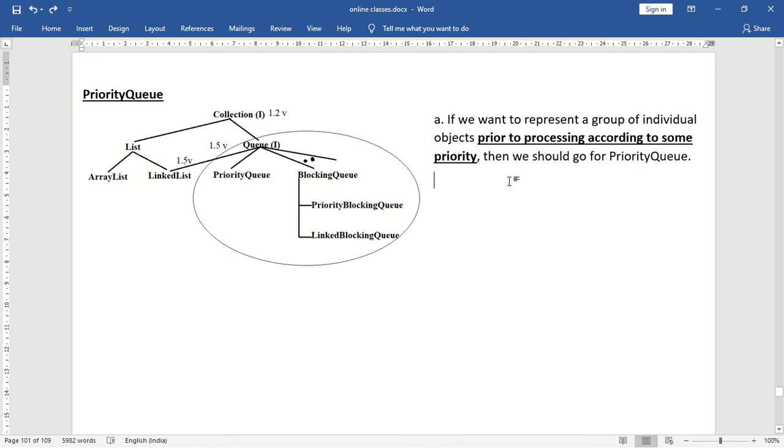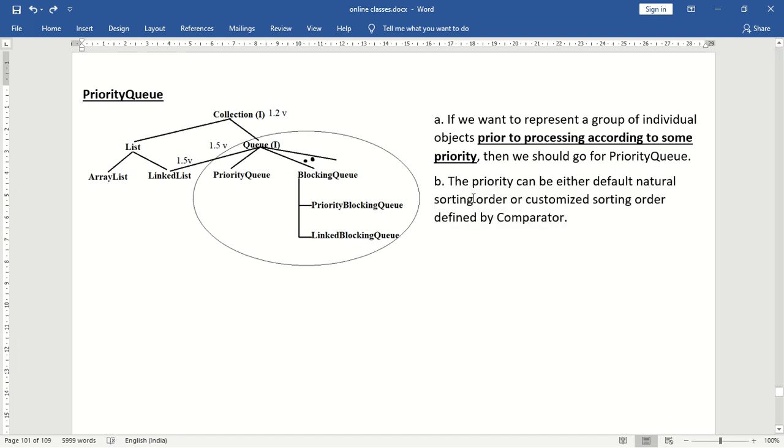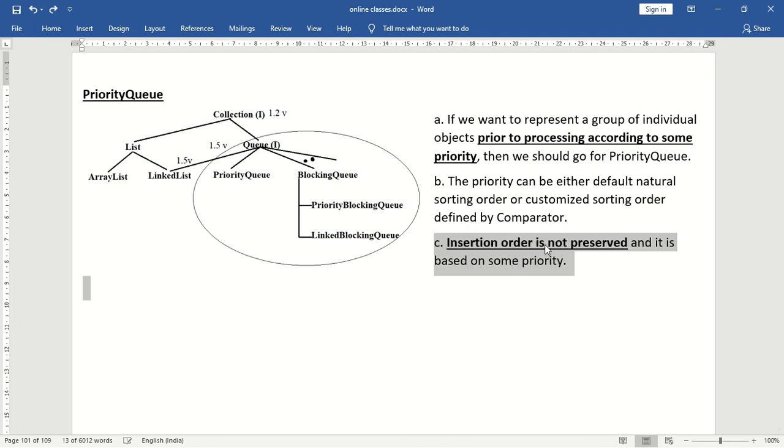Next, what is the priority? The priority can be either the default natural sorting order or a customized sorting order defined by the Comparator object. That is point number 2. Next, is the insertion order preserved? No, insertion order is not preserved in the case of PriorityQueue, and the ordering is based on some priority. Based on the priority, the objects will be inserted in the queue.